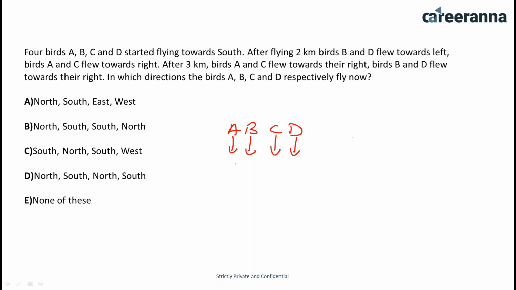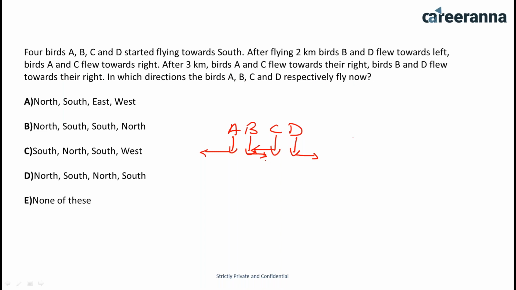After flying 2 kilometers, birds B and D flew towards left. So B and D flew towards left, that means in this direction. Okay, and birds A and C flew towards right, that means they flew in this direction. Okay, so after 3 kilometers, birds A and C flew towards their right, and birds B and D flew towards their right. In which direction the birds A, B, C, D respectively fly now?